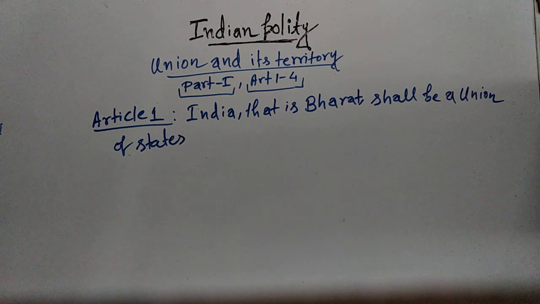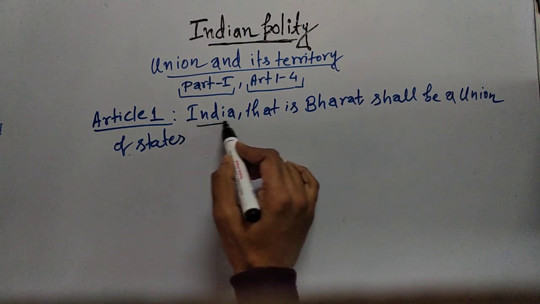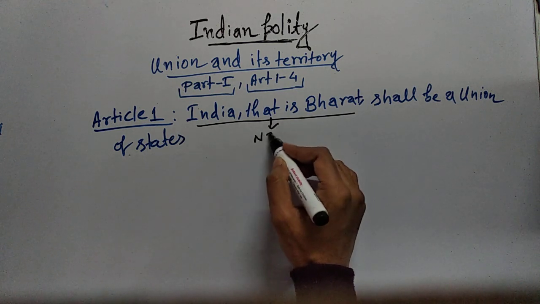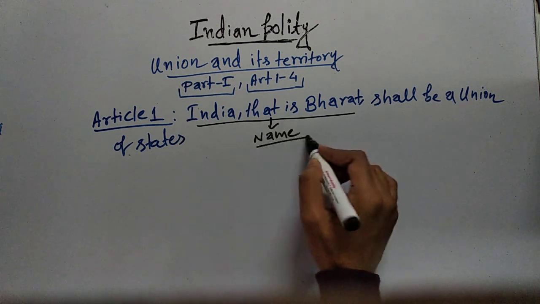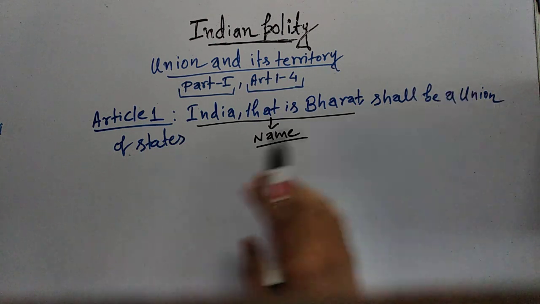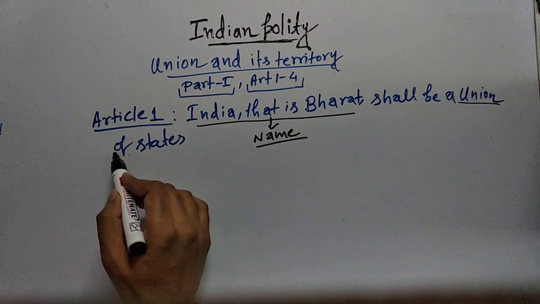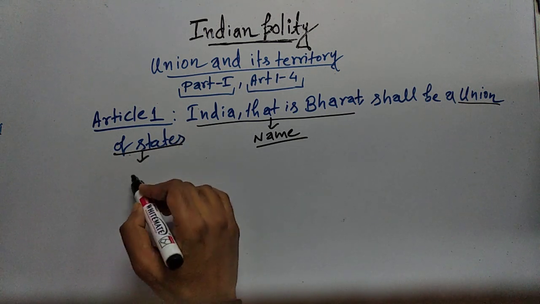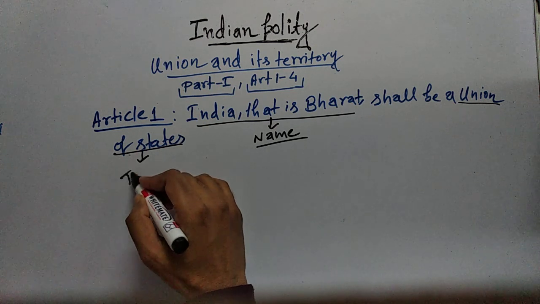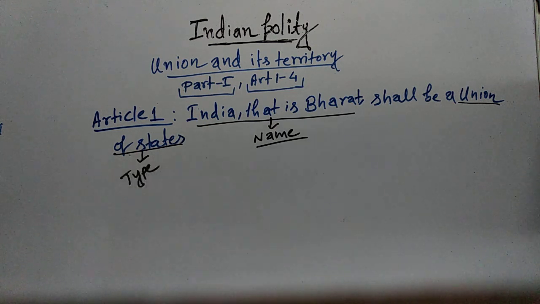From this article, Article 1, we can understand two things. From the first part, that is India, that is Bharat, we are getting the name of this country, and from the second part, which says shall be a union of states, we are able to know about the nature of polity, type of polity of India.